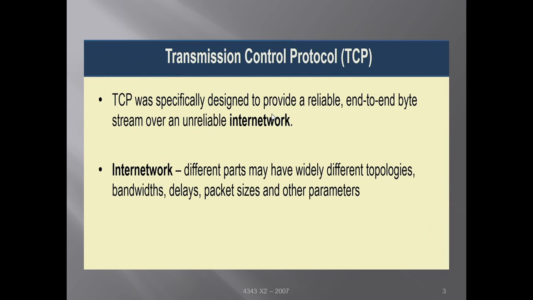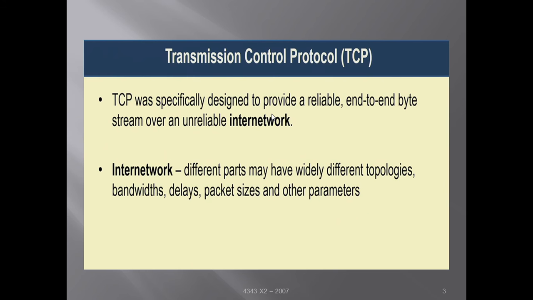So TCP was specifically designed to provide a reliable end-to-end byte stream over an unreliable internetwork. TCP is the protocol which supports this reliability on top of this unreliable internetwork. Here the internetwork has different parts, which may have widely different topologies, bandwidth, delay, packet sizes and other parameters on different networks. Now TCP is the protocol which is designed to handle all these different challenges.